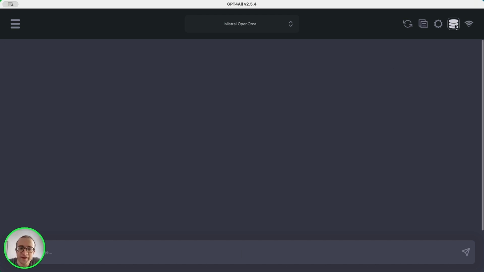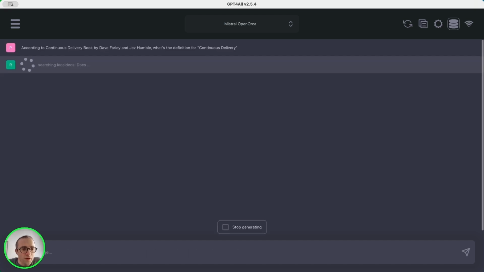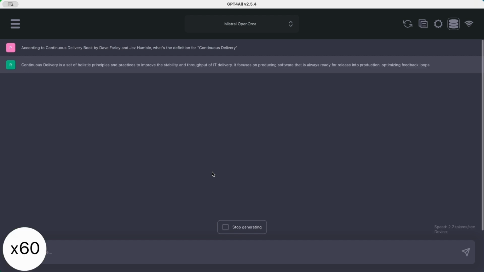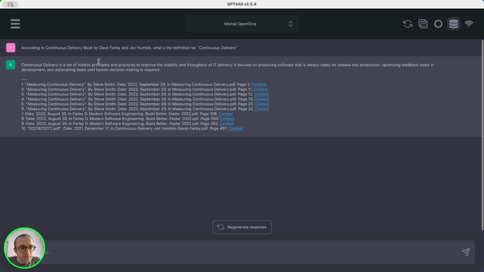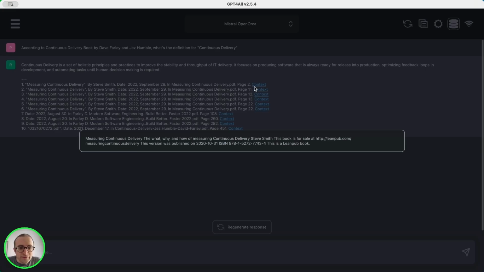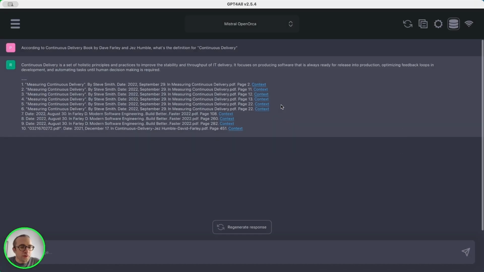For example, this directory has a lot of books on CI/CD, and we can ask the model to give us a definition, depending on the files it finds in my docs, in my ebooks directory. So as you can see, we have an answer here, and it even provides the context. It identifies the book and summarized a definition from my documents. So it's really a powerful feature. Of course, we can use the model normally, like any other model, ask questions and everything, but with documents, we have more alternatives.